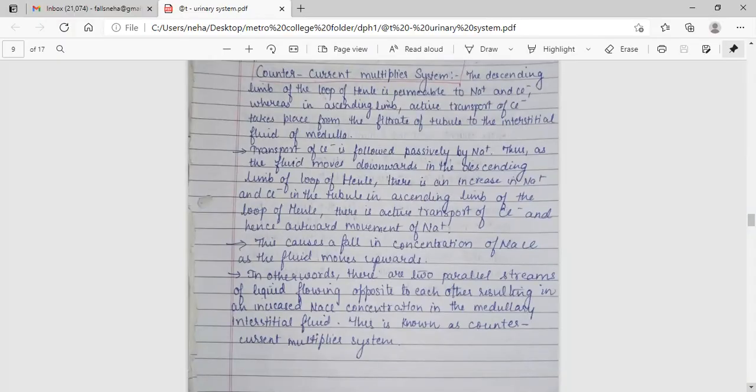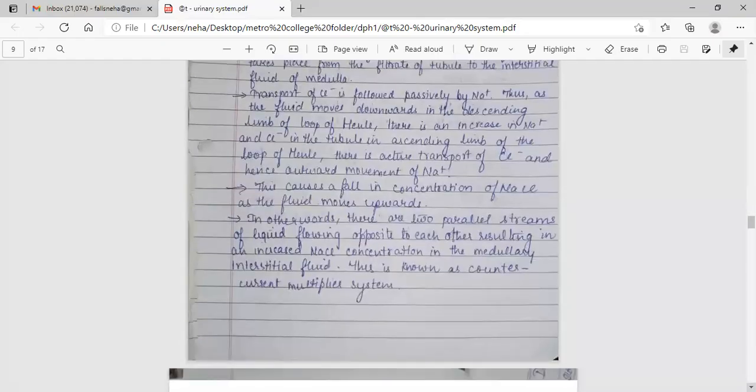In other words, there are two parallel streams of liquid flowing opposite to each other, resulting in an increased sodium chloride concentration in the medullary interstitial fluid. This is known as the countercurrent multiplier system.